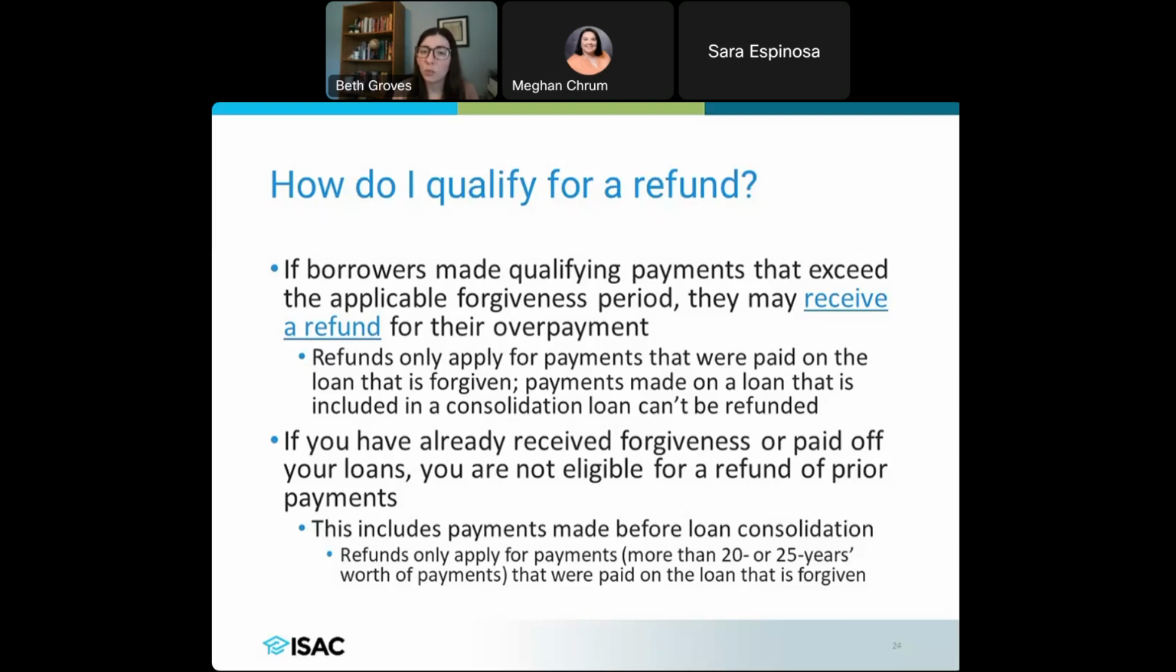Another question that we get with this is, what if I've already received forgiveness? Is this something that I can get retroactively? If I've paid off my loans, maybe, can I get that retroactively? That is not going to be the case. A borrower cannot be eligible for a refund of their prior payments. This is also going to be for those payments made before the loan consolidation. It's only going to be for payments that they made, depending on if they had a loan that was 20 years until forgiveness or 25 years until forgiveness, more than that number of payments on that 20 or 25 years' worth of payments that were paid on the loan that does get forgiven.